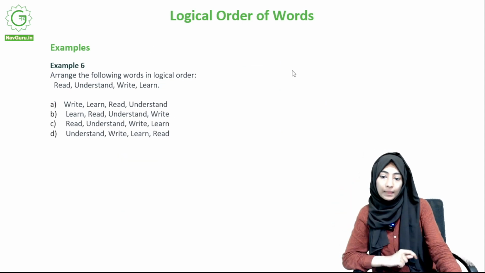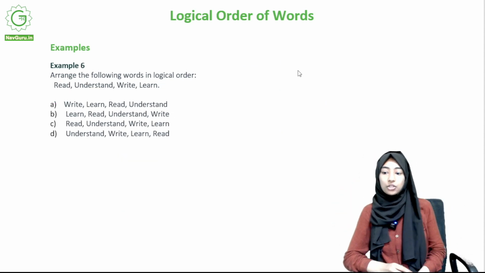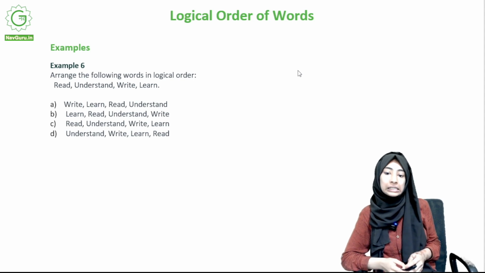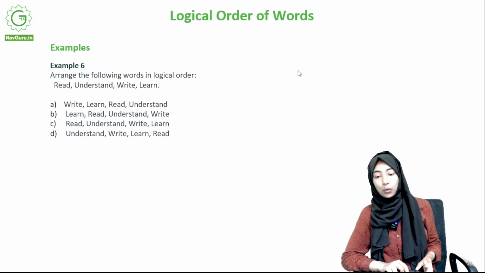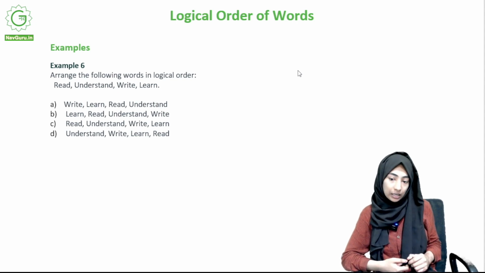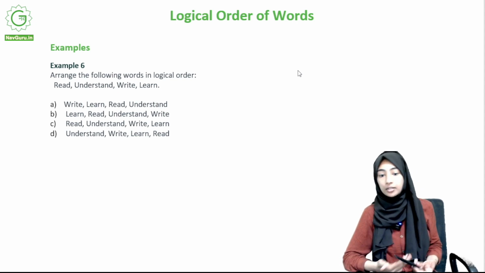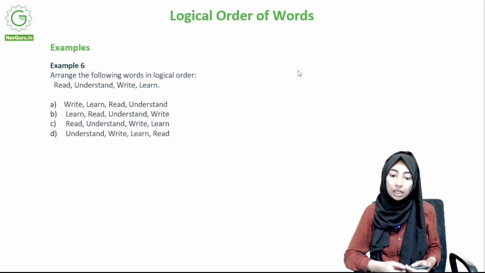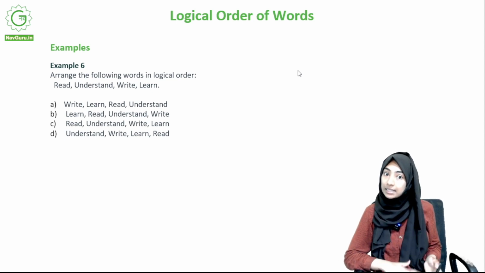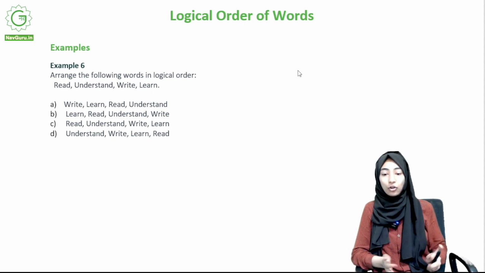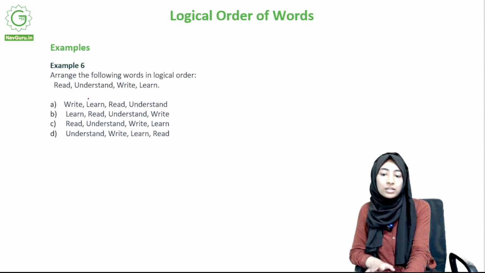Moving on. Arrange the following words in logical order. Read, understand, write, learn. Okay. Write, learn, read, understand. Learn, read, understand, write. Read, understand, write, learn. Understand, write, learn, read. Lot of options. So let's see. What is the process?